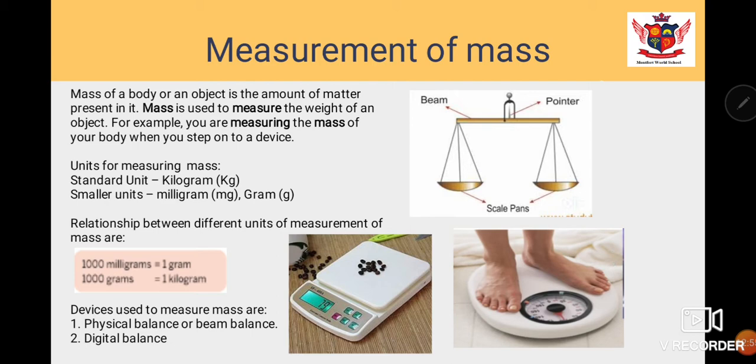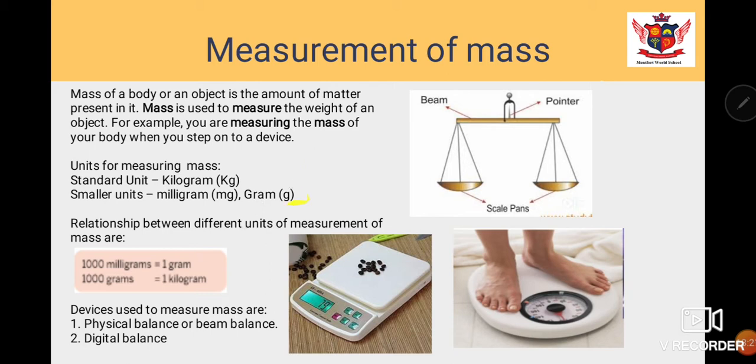Now, measurement of mass. Mass of a body or an object is the amount of matter present in it. We can use it to measure the weight of an object. For example, if you are measuring the weight of your body on some scale, on some device, then at that time you are measuring the mass of your body.